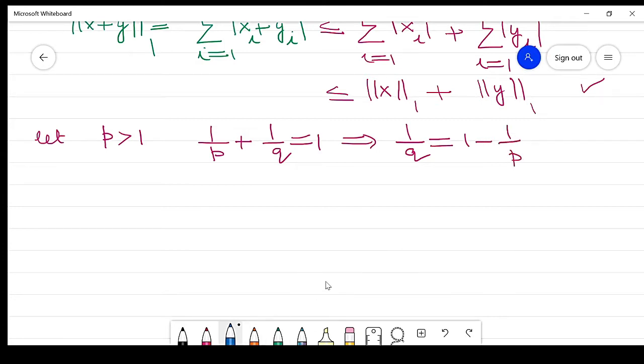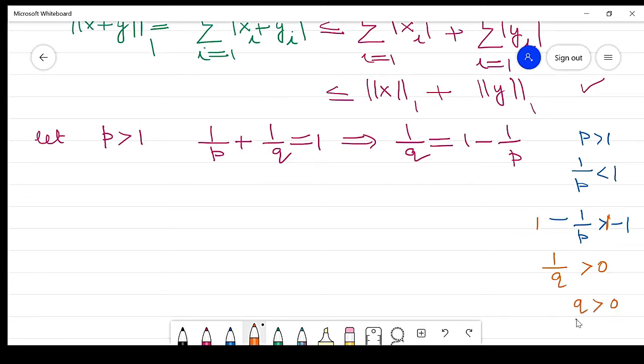Since p is greater than 1, 1 by p is less than 1, so minus 1 by p is greater than minus 1. Clear? So 1 minus 1 by p is greater than 1 minus 1. So this 1 by q is greater than 0, so q is greater than 0, right?